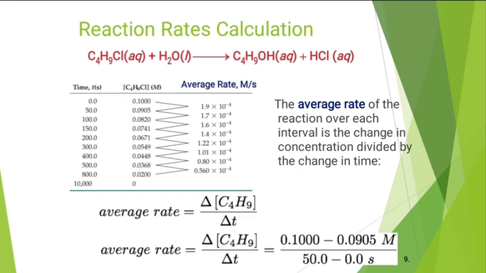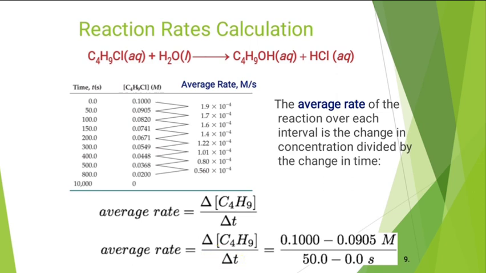the concentration which is greater, taken initially, 0.10, minus the second concentration, 0.09, molar. It is just a difference of two concentrations: 0.10 minus 0.09, divided by the change in time written here.